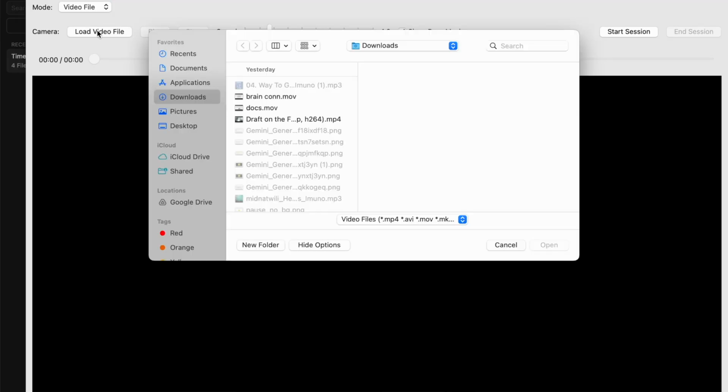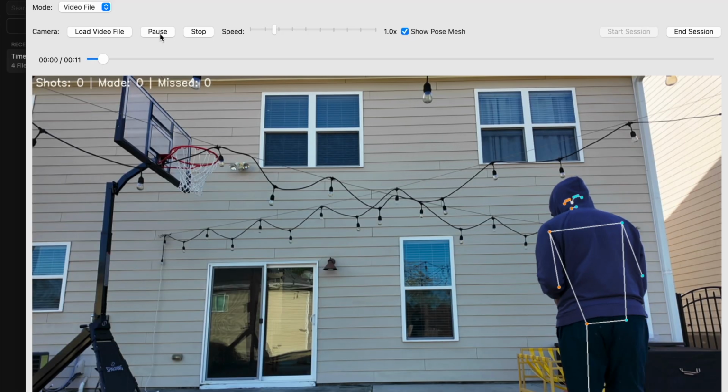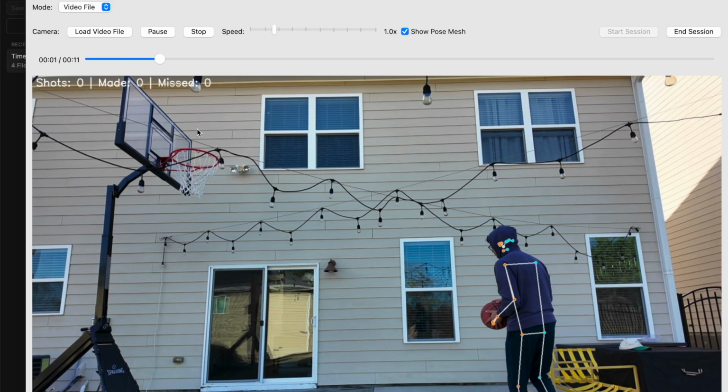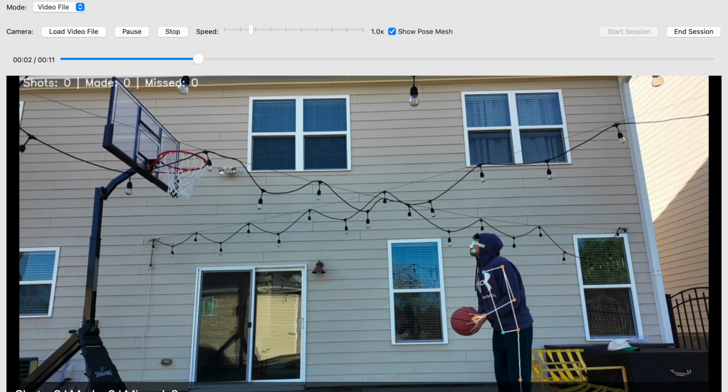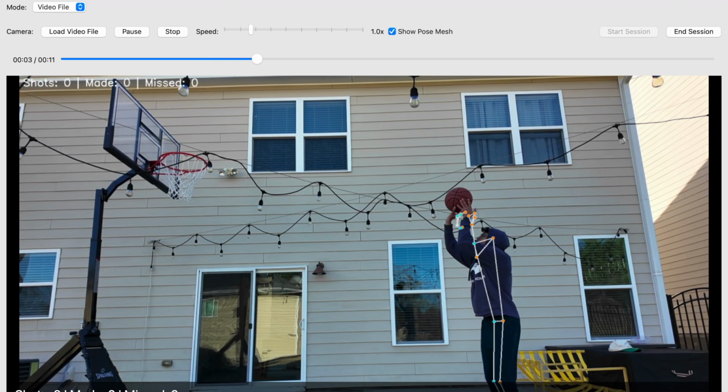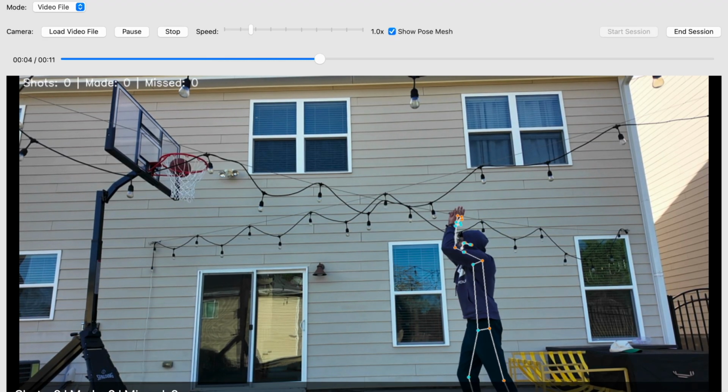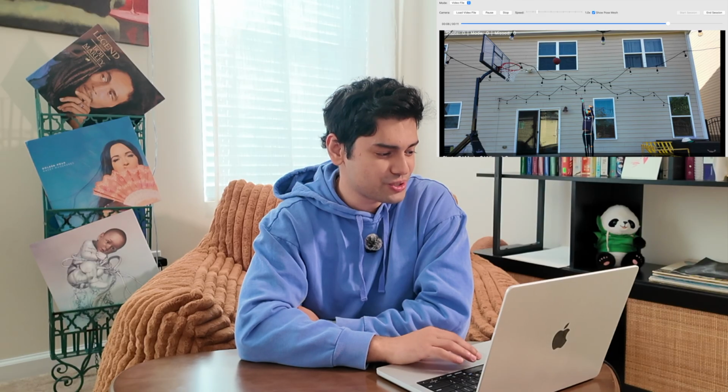So here I go ahead and load that video up to test it out. And at this point, I have no expectations of this working out. Oh my God, look at the video, it loads. And look at that frame, that skeleton of my body, that's insane. That's insane, that's insane. Aside from the fact that there are two shot counters up and down, I think that went pretty well.